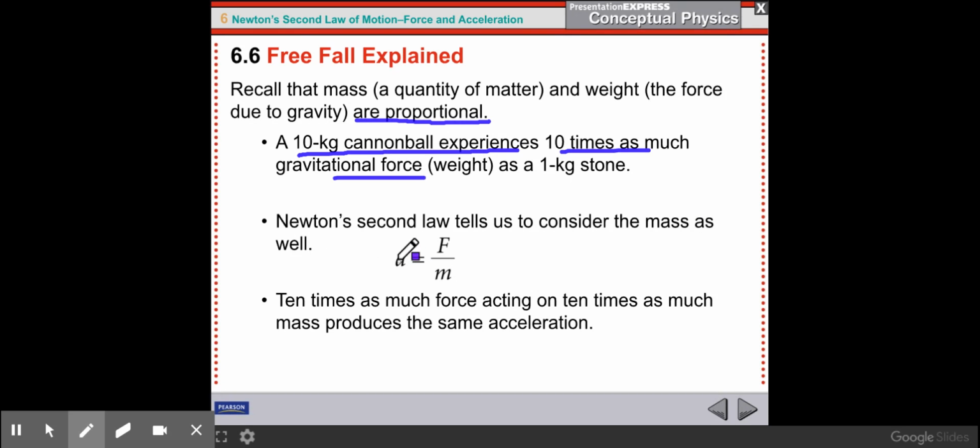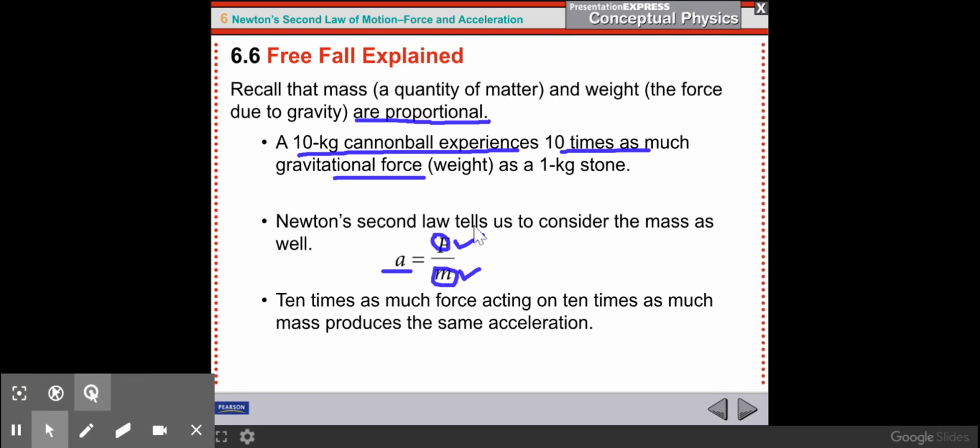So it tells us to consider mass as well. If we're looking to find the acceleration of an object, we take the force and we divide it by the mass. So a 10-kilogram cannonball has 10 times the force, so that F gets 10 times bigger, but it also has 10 times the mass, so that gets 10 times bigger. And if the top and bottom of that fraction get 10 times bigger, then really nothing happens. You get the same acceleration. So that is sort of the mathematical explanation of why everything falls at the same rate. Heavier objects or more massive objects have a greater force of gravity, but they're also more massive, and the two cancel each other out.